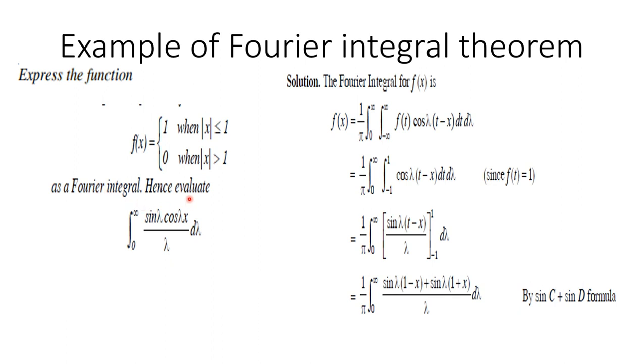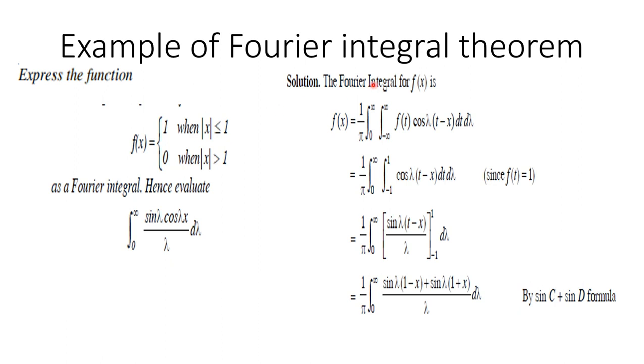Hence evaluate the integral from 0 to ∞ of sin λ cos λx / λ dλ. This is the problem. Now we solve it.